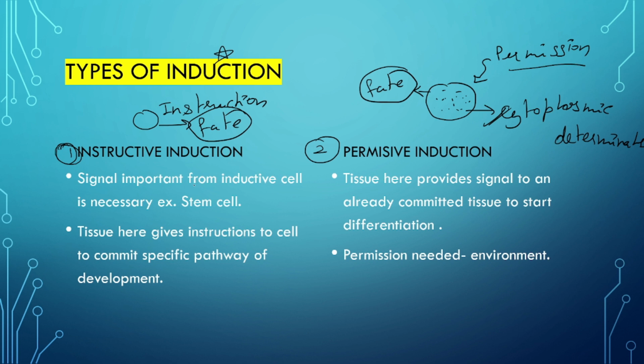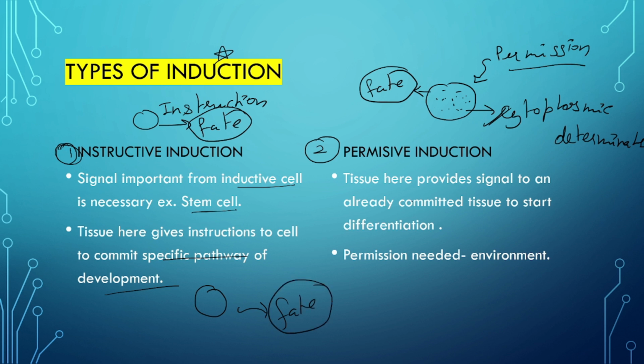So a signal from the inductive cell is necessary. For example, stem cells. Stem cells are those cells which can develop into many other cells. They have no particular fate. So for a stem cell, it is important to have some instruction. Here, the tissue gives instructions to the cell to commit to a specific pathway of development. The tissue surrounding that cell gives specific instructions so that the cell could acquire a specific fate according to those instructions.